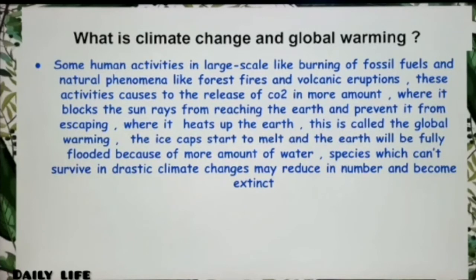The easy way to remember what global warming is, is to remember greenhouse gases like carbon dioxide and other gases. When they are released into the atmosphere, they trap the sun's rays inside the earth and it heats up. So simple, okay?